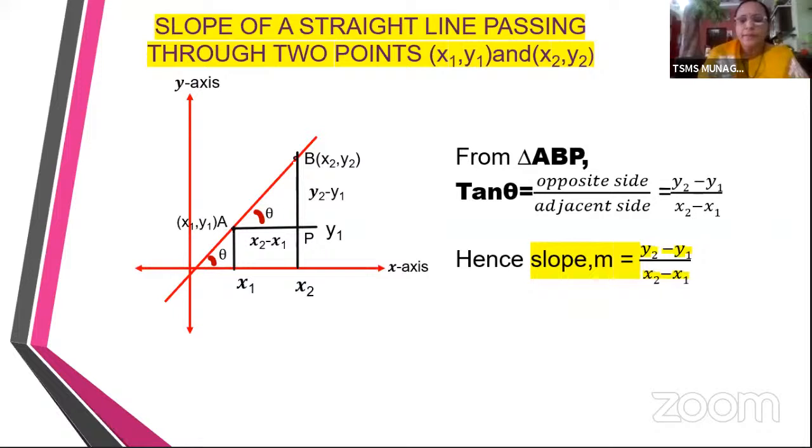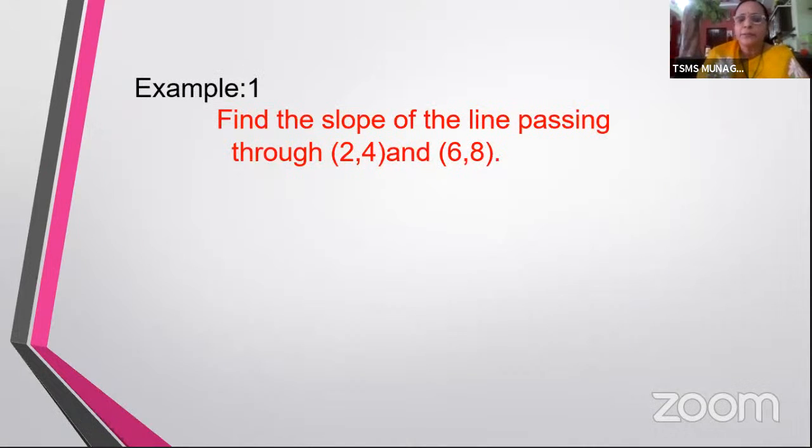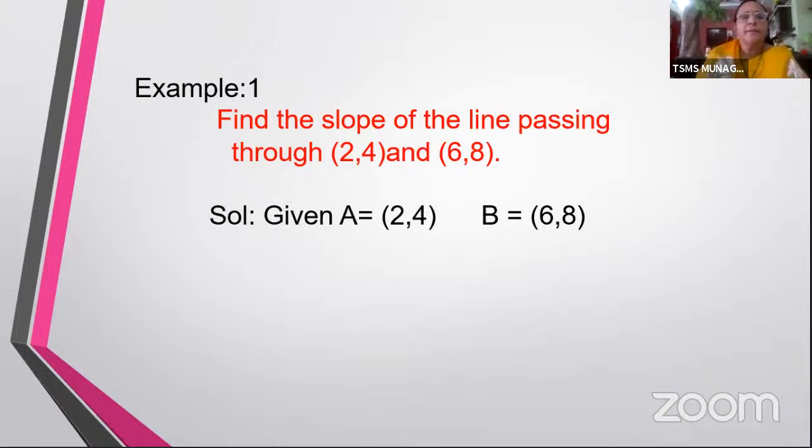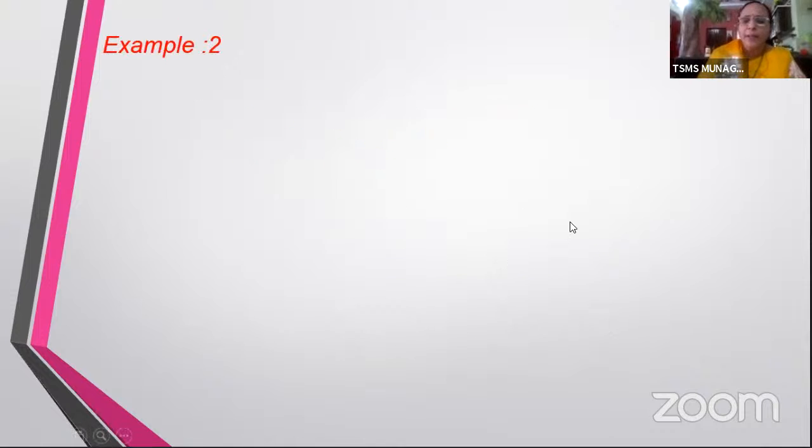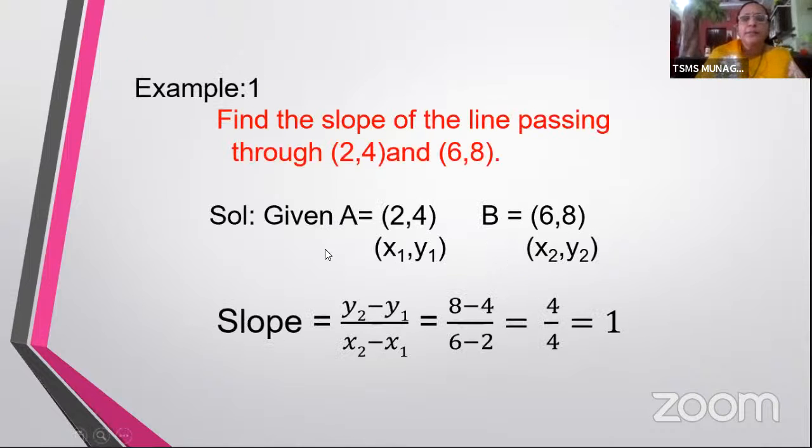So here we have seen that the slope m is equal to y2 minus y1 by x2 minus x1. Now just immediately let's use this formula before it goes off from our mind. So we are given 2 points here and we are asked to find the slope. Find the slope of the line passing through 2, 4 and 6, 8. Now take the first point as x1, y1 and the second point as x2, y2 and simply put it in the formula slope equal to y2 minus y1 by x2 minus x1. So it is just the difference of the y coordinates, that is 8 minus 4 and 6 minus 2. This will just give you 4 by 4, which is 1. So this is how we are going to use this formula.